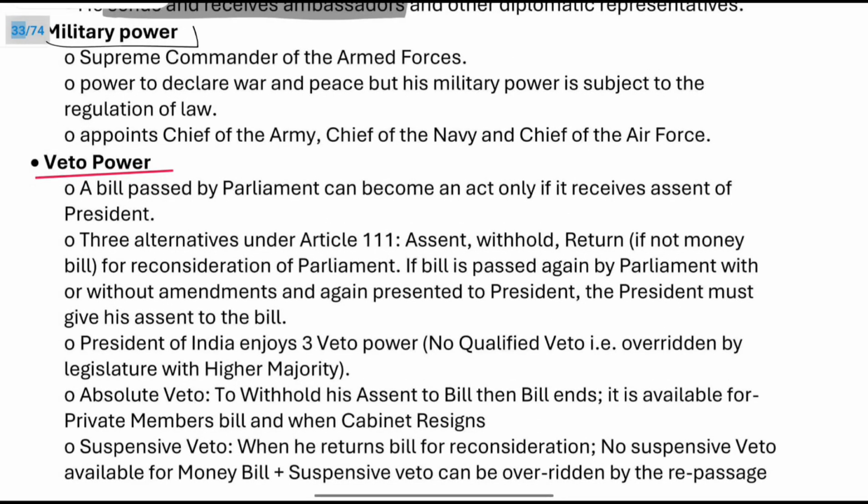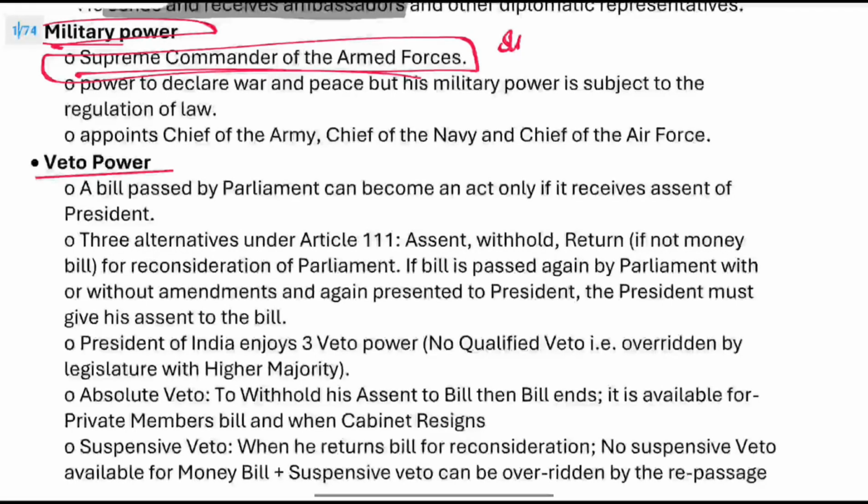What is the military power? He is the supreme commander. Supreme commander of the armed forces.